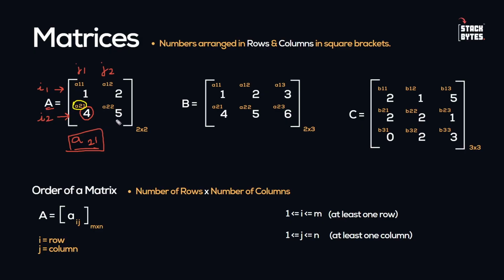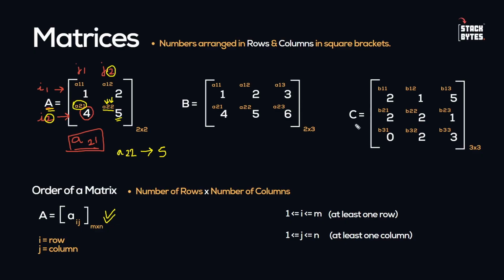Now what is the location of this element called 5 inside the matrix A? It is A22. As you can see, the row is 2, so A2, and the column is also 2, so again 2. So this is A22. So at the position A22, we have a component called 5. So this is the notation that you have to keep in mind. Okay. So these are matrices and nothing else.